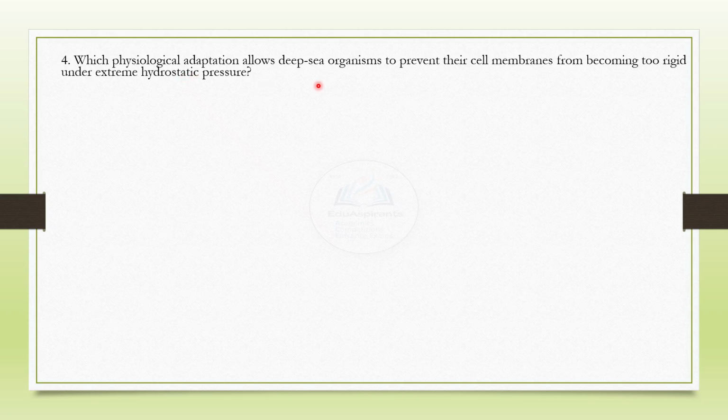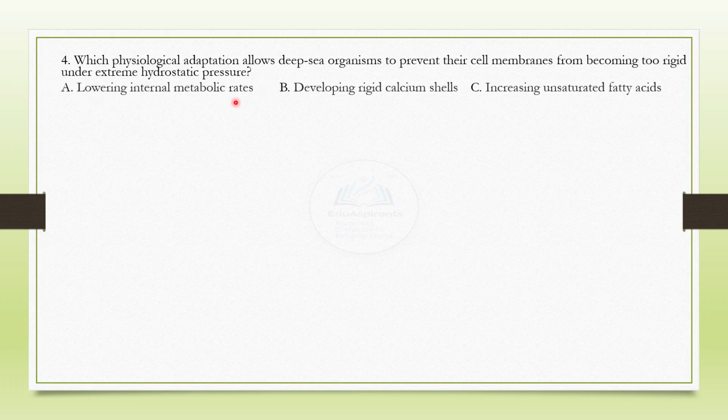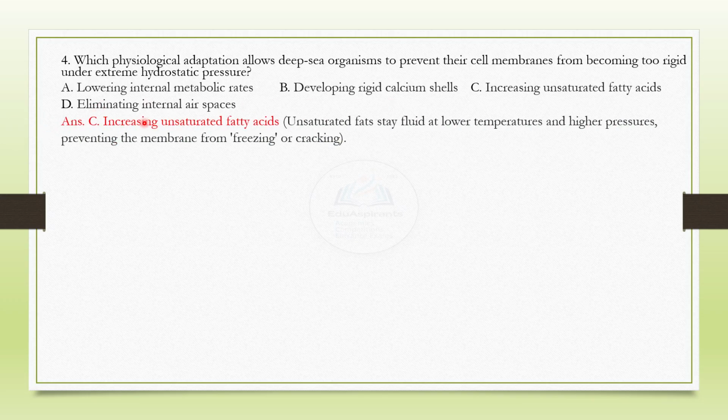Which physiological adaptation allows deep sea organisms to prevent their cell membranes from becoming too rigid under extreme hydrostatic pressure? And the choices are here for you to find the correct choice as your answer. And the answer is C. Increasing unsaturated fatty acids. Unsaturated fats stay fluid at lower temperatures and high pressures, preventing the membrane from freezing or cracking.